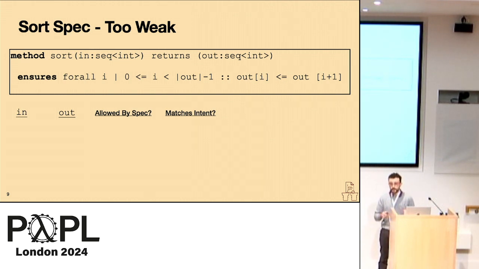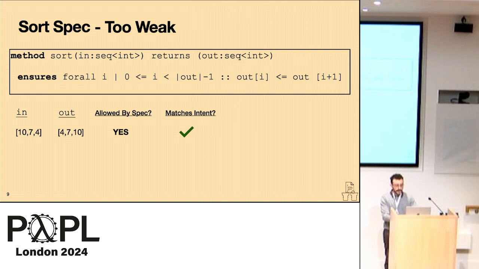by the spec and matches our intent for what a correct specification for sort should actually do. So we may pick some arbitrary values. In this case, our input-output pair is both allowed by the spec and matches our understanding of what a correct implementation of sort should allow.